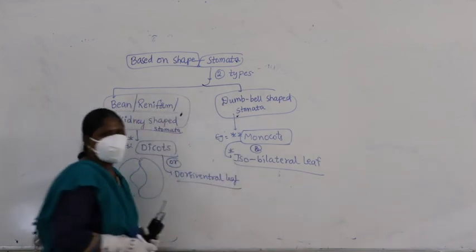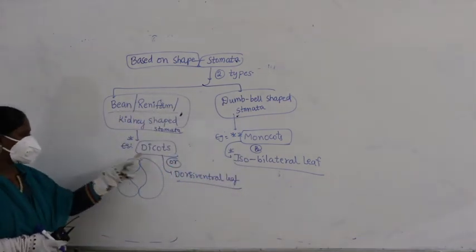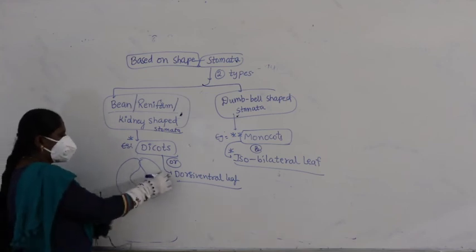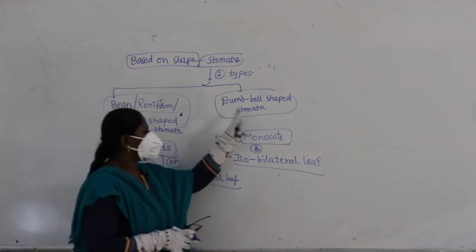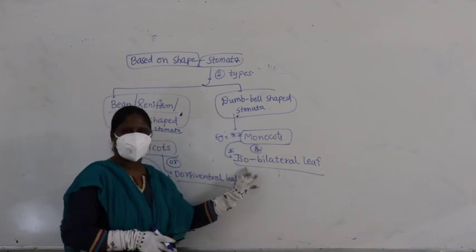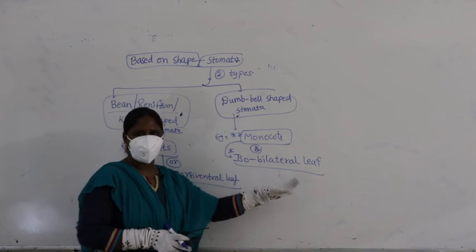Yes or no? Right. So, kidney shaped we can identify in dicots, especially on the dorsiventral leaf. Here dumbbell shaped stomata you can observe in monocots, or very clearly in the isobilateral leaf.